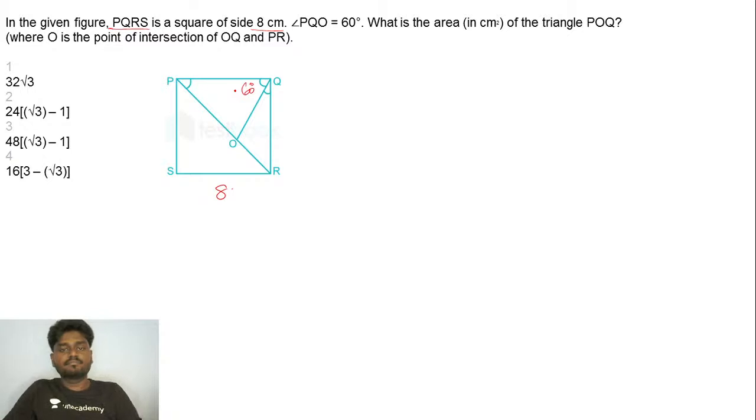You have to find the area of the triangle POQ, where O is the point of intersection of OQ and PR. They didn't say it is a midpoint. They simply said O is the point of intersection of OQ and PR. Come on, guys. Just go for it. Try to do this.